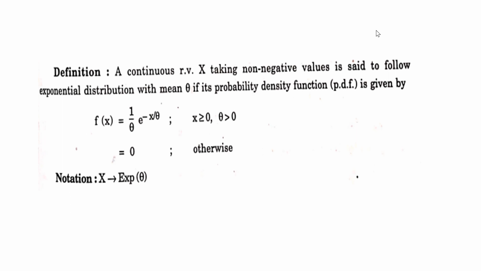And for the exponential distribution, the way we use capital G of P for the geometric distribution, where P is the probability of success, similarly here the notation is capital E, small xp, so exponential of theta. So this way we represent this.